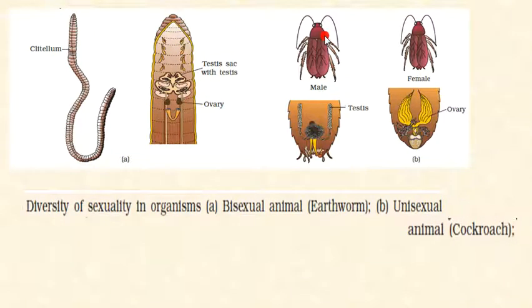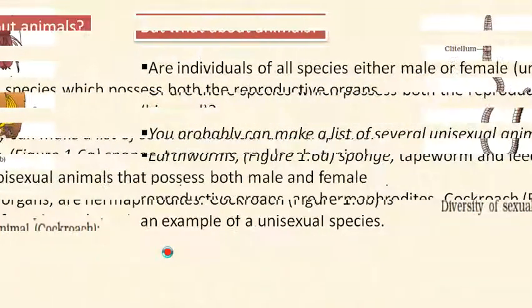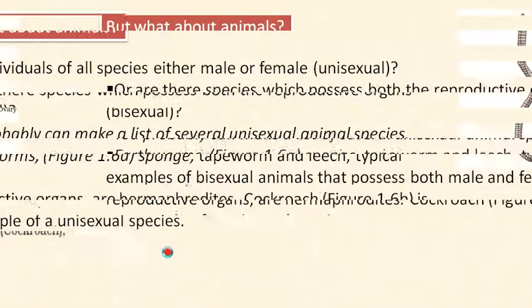But in the cockroach, male and female are different: testes are in one organism and ovary is in another organism. So that's why it is called unisexual. So here the example of cockroach and here the example of earthworm. Keep in mind this very important thing.